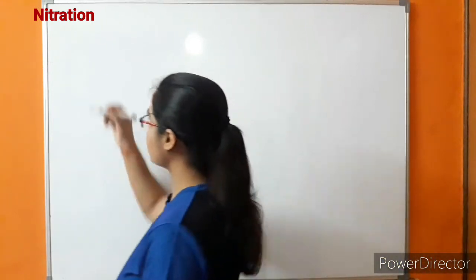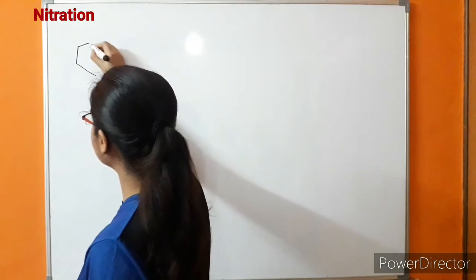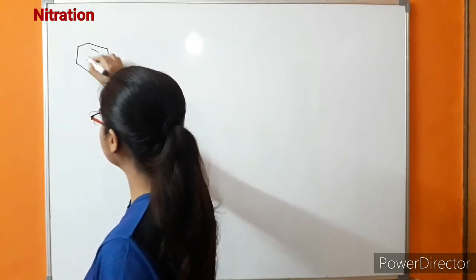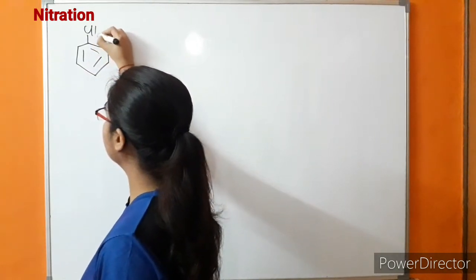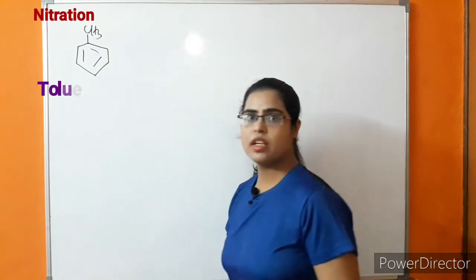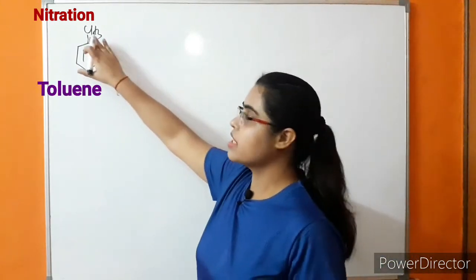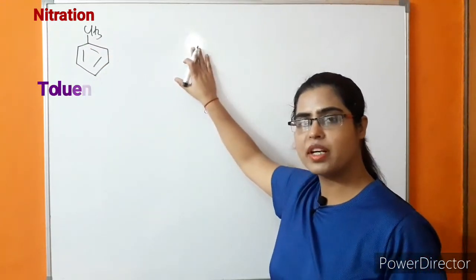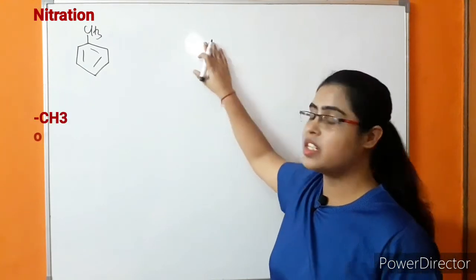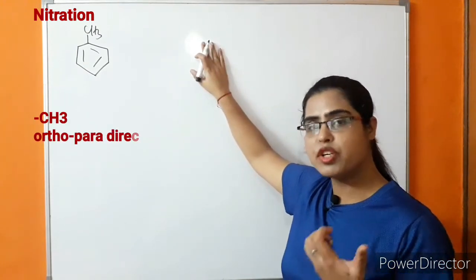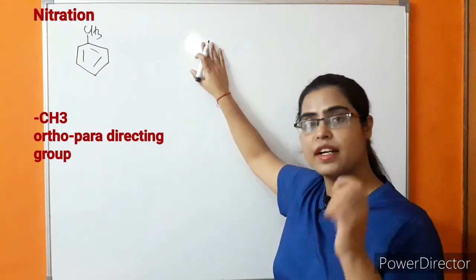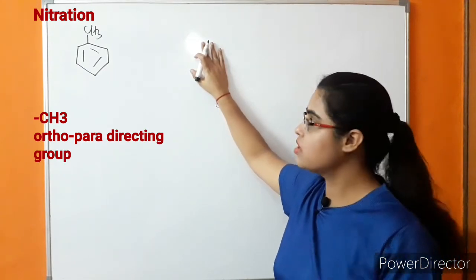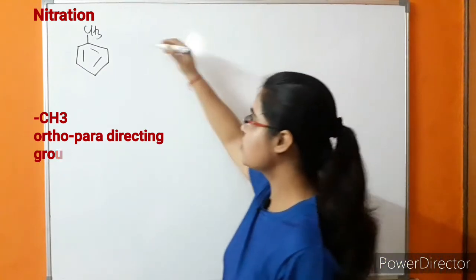So let's see this in the case of toluene. We know that CH3 is an example of Ortho-Para directing group. This CH3 will decide which group will attach and at what position. So in this case nitration is taking place.